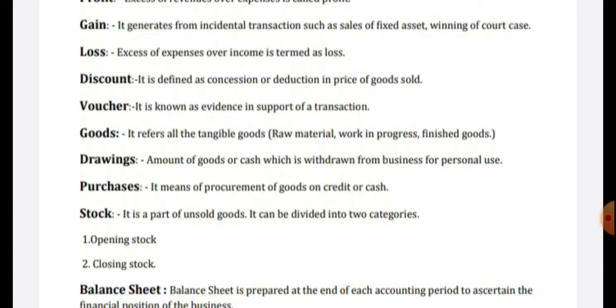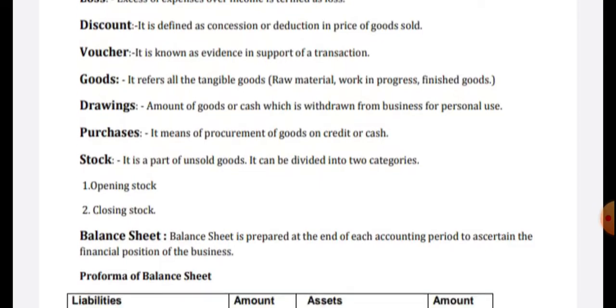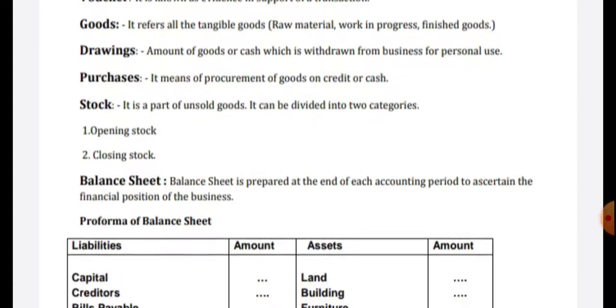Goods refers to all tangible goods. Next is drawing. Drawing is the amount of goods or cash withdrawn from a business for personal use. Purchase means procurement of goods on credit or cash. Next is stock, the part of unsold goods, which is divided into opening stock and closing stock.